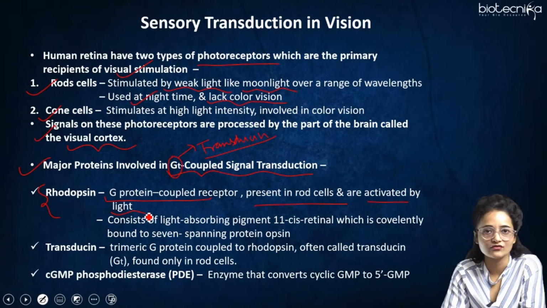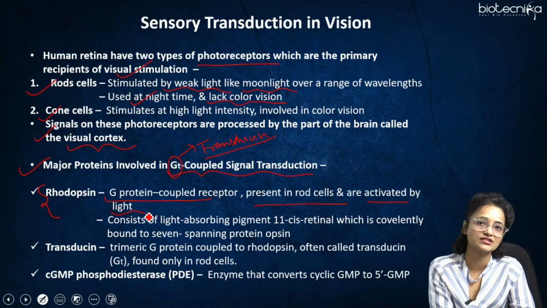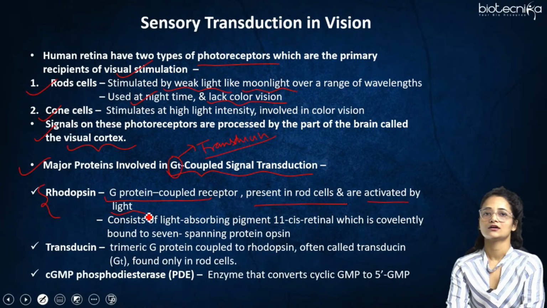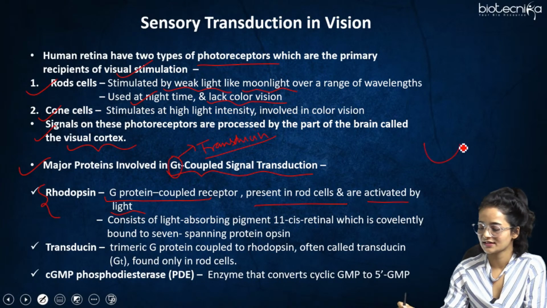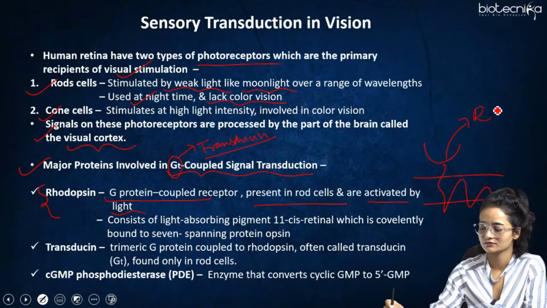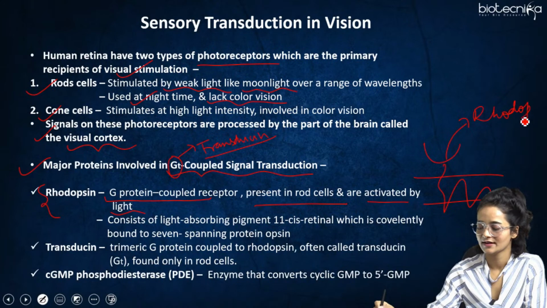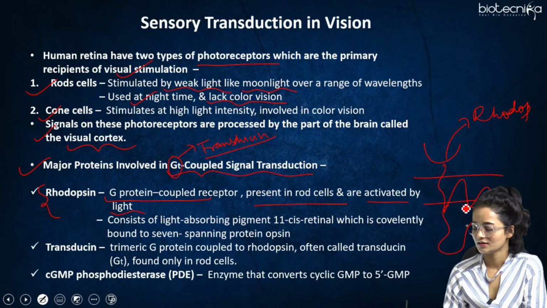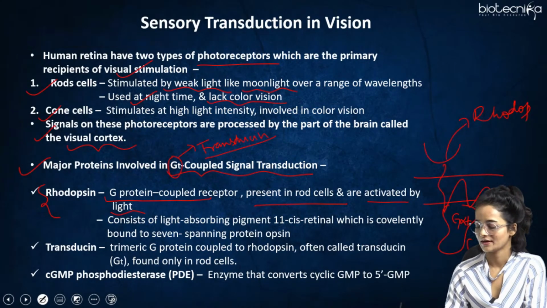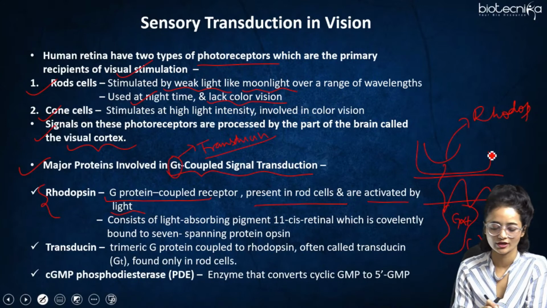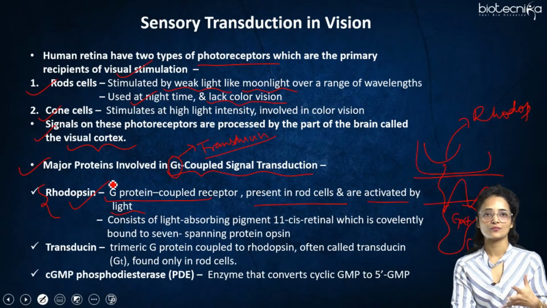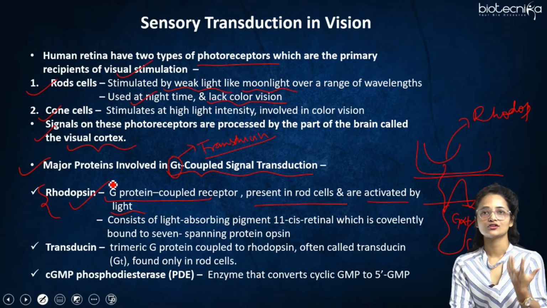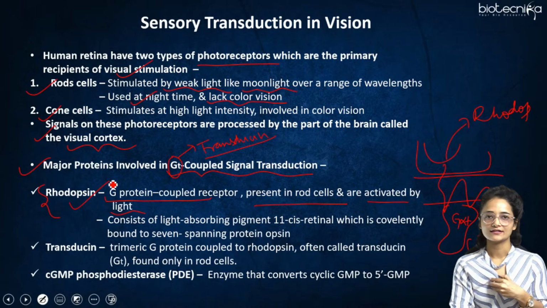So when light falls on this rhodopsin, which is a G protein coupled receptor, this is the major receptor which basically lies on the extracellular part. This is the rhodopsin, right? And here G alpha T would be present, bound to the beta and gamma parts. So this is the receptor it is talking about. The receptor here is rhodopsin, which is majorly present in the rod cell and is activated by light.